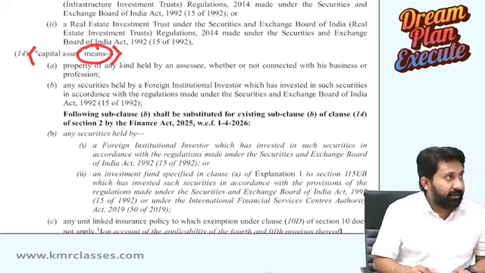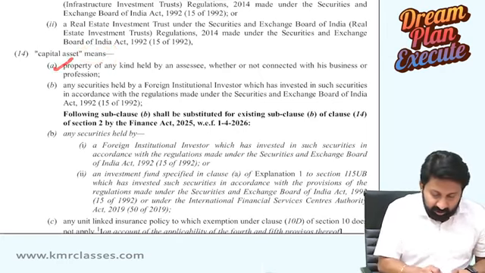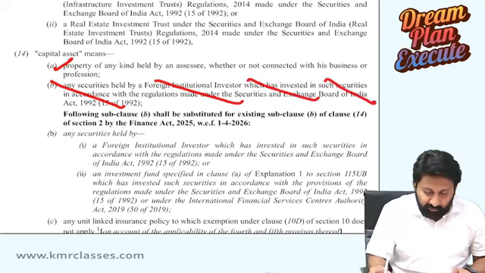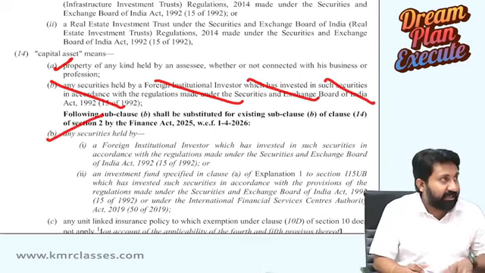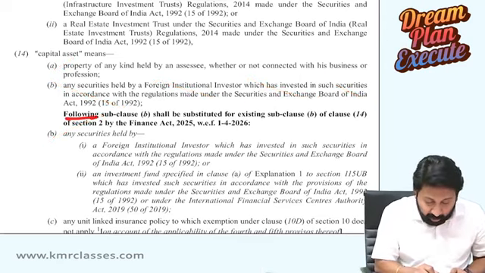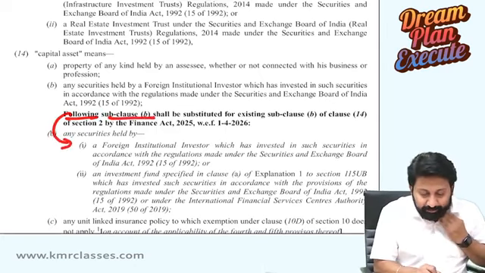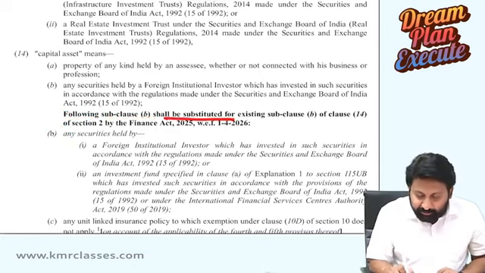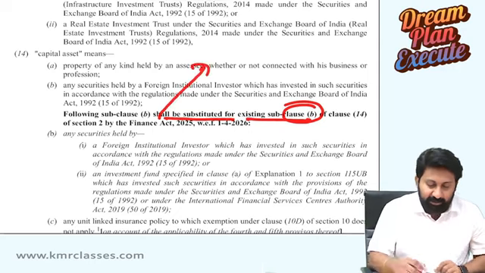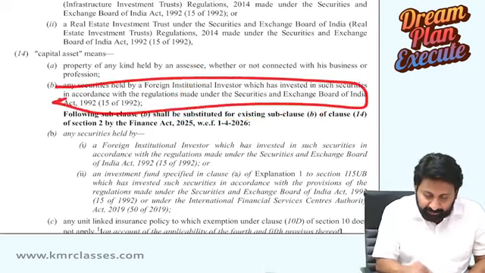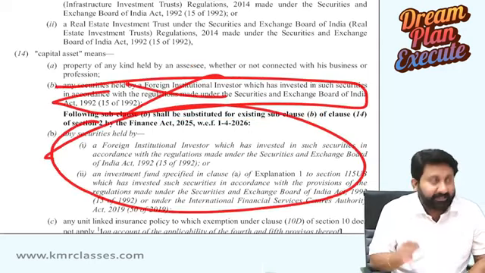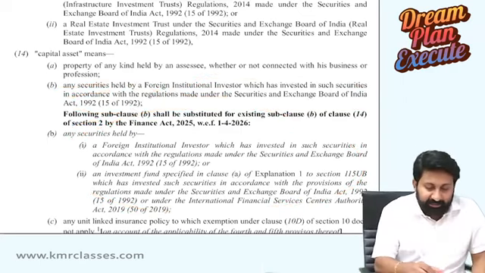Capital asset means, they have given A. This is removed from 1/4/26. This is inserted. That's why they said the following means the next: subclause B shall be substituted for the existing subclause B. So remove this and put this. Let's see.